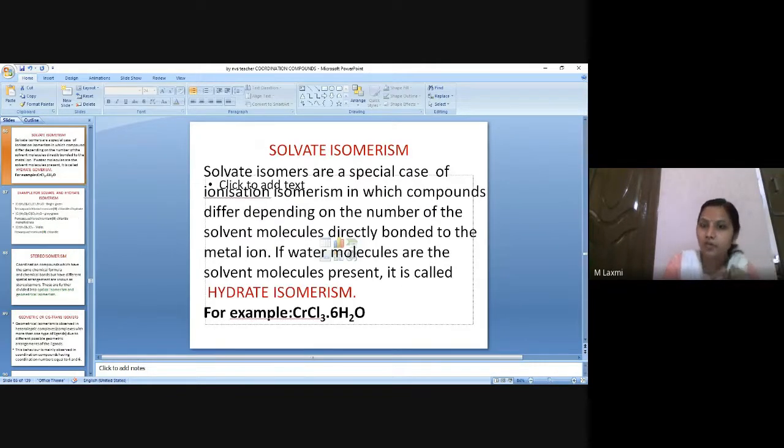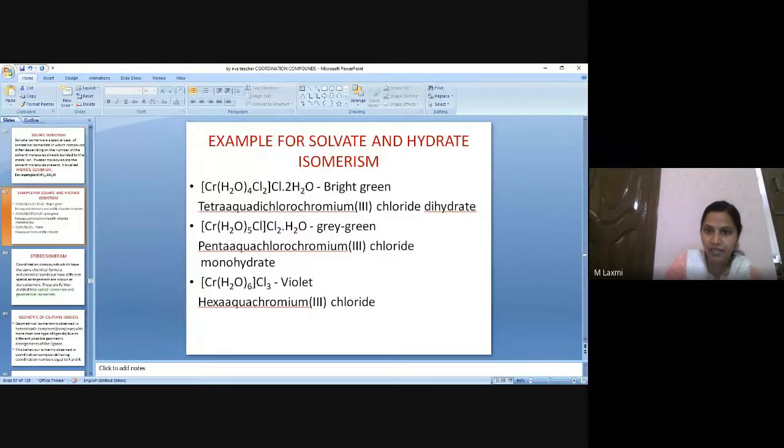Then what is solvate isomerism? A special case of ionization isomerism where the water molecule is simply present as a water molecule outside the complex is hydrate isomerism. When the water molecule is directly bonded to the metal ion, that is an example of solvate isomerism. So in the three examples given, in the first two, my water molecule is present next to the counter ion, outside the sphere.